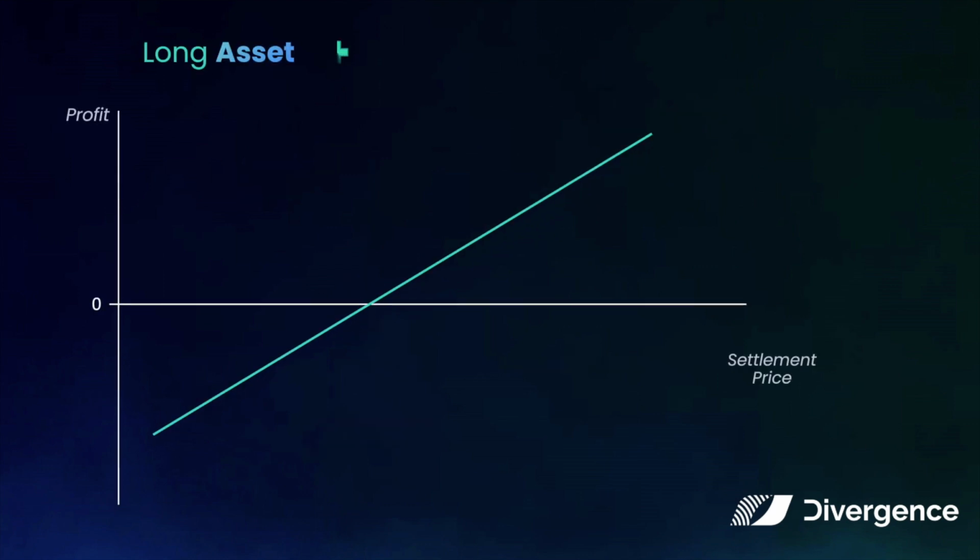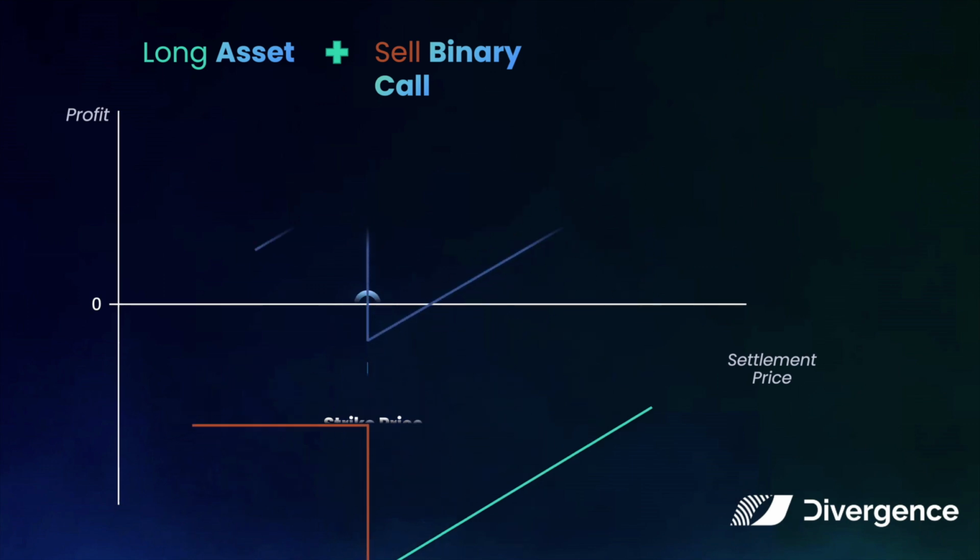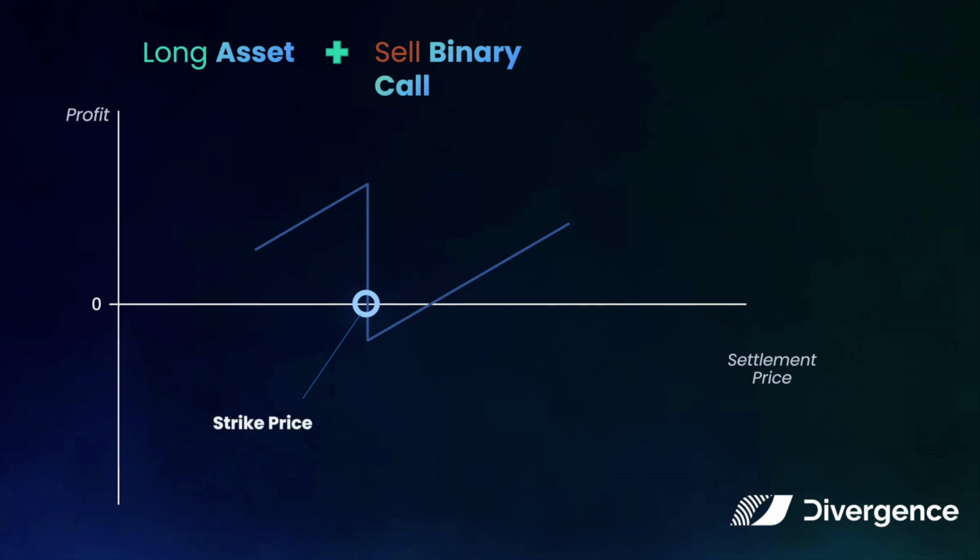Now, let's see what happens when you long 1 asset and short 1 cash-or-nothing call. Suppose your cash-or-nothing call has the same strike as your asset entry price. Your asset position will be underwater if the price drops below your entry, but you get paid by your short binary call position. When the asset settles above the strike price, your asset makes you profit. You lose a fixed amount of cash in your short binary call position. Unlike selling a standard call, your risk in selling a binary call is limited.